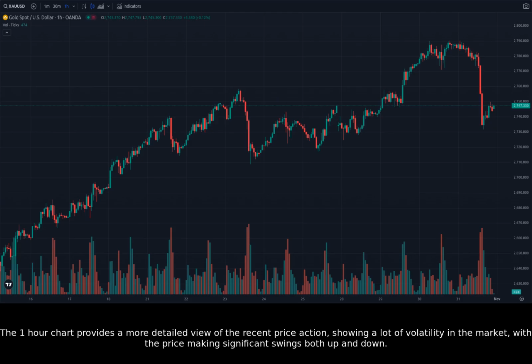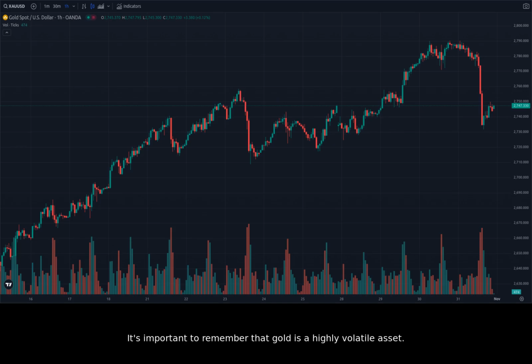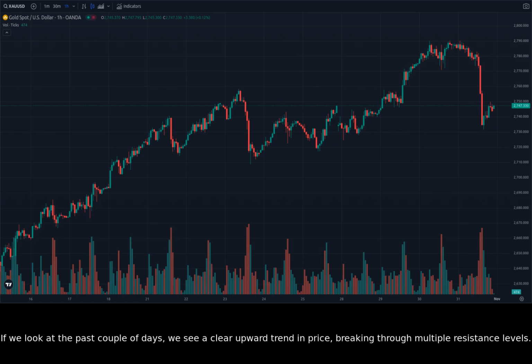long-term outlook. The 1-hour chart provides a more detailed view of the recent price action, showing a lot of volatility in the market, with the price making significant swings both up and down. It's important to remember that gold is a highly volatile asset. Even small changes in the news can have a big impact on the price. If we look at the past couple of days, we see a clear upward trend in price, breaking through multiple resistance levels.